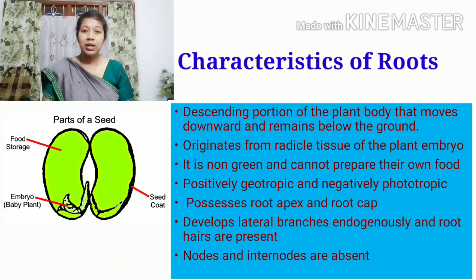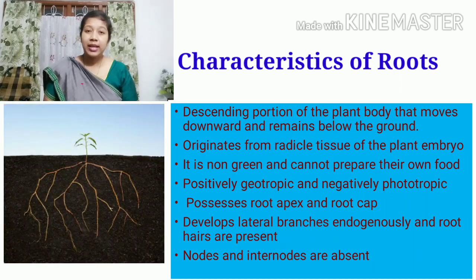As we know, for every organism, the embryo is its first existence. In the plant kingdom, the important parts of the plant body are differentiated in the embryo, and the radicle is a special part in the embryo that gives rise to the whole root system.